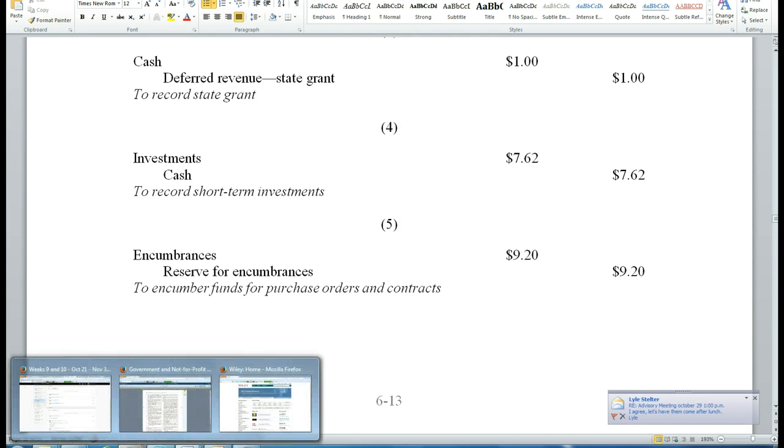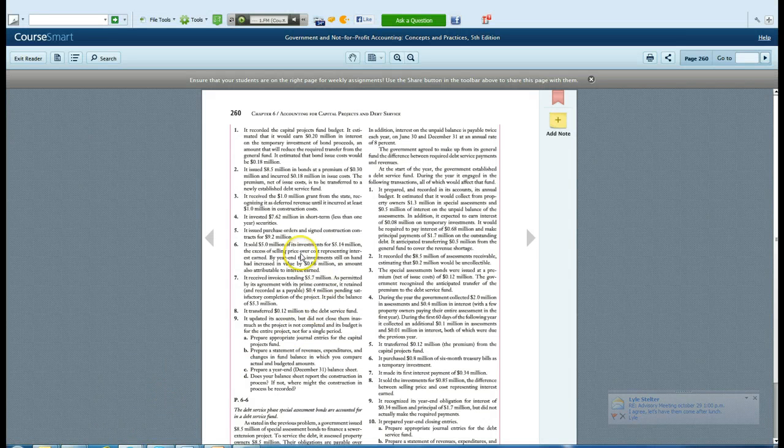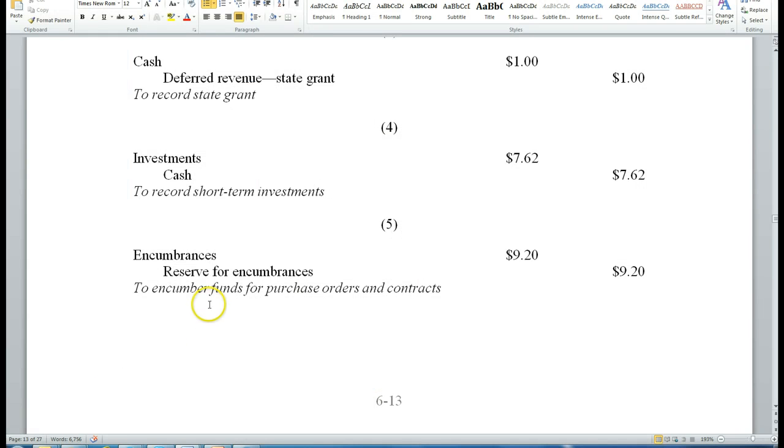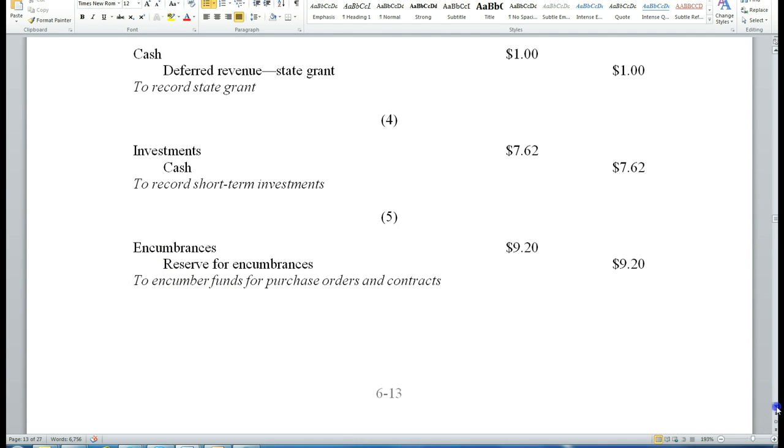Then as we go back and look at number 5, it issued purchase orders and signed construction contracts for $9.2 million. So in that case, what we'll do is show our encumbrances, a budgetary entry, and credit a reserve for encumbrances of $9.2 million.